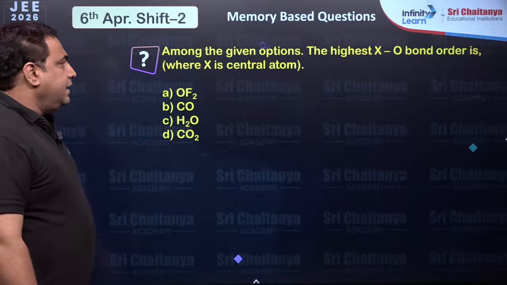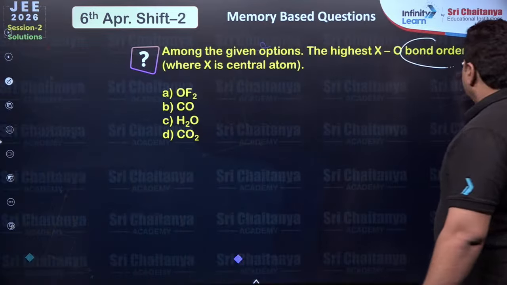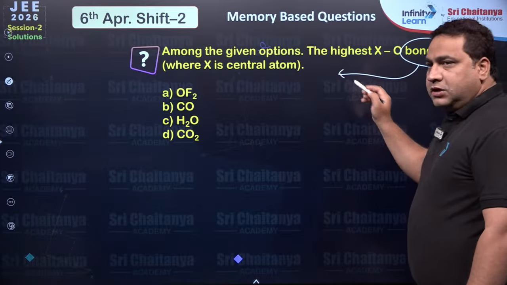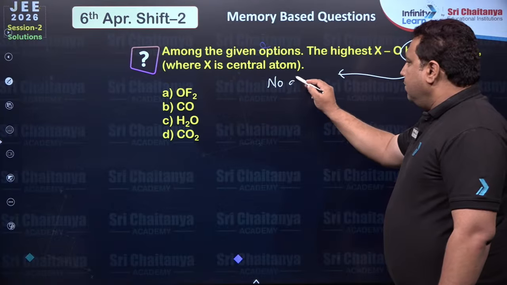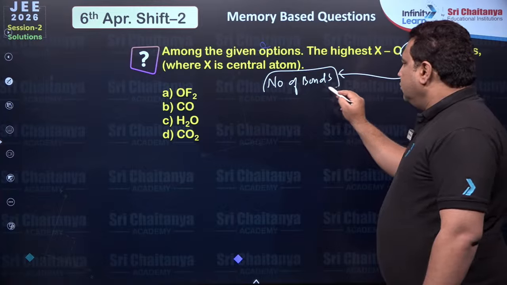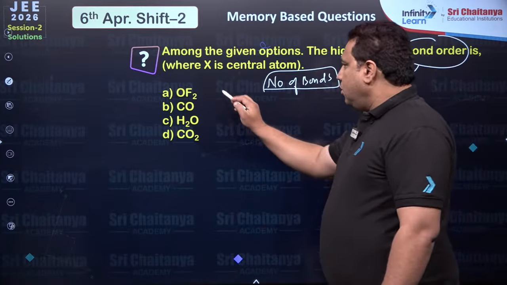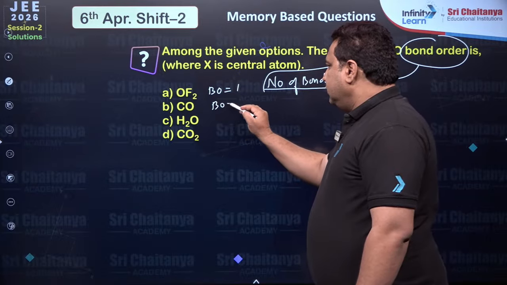Among the given options, the highest bond order. What is bond order? Most of the students tell me, what is the meaning of bond order? Bond order is nothing but the number of bonds. Bond order is nothing but the number of bonds. So the bond order here is 1. Here the bond order is